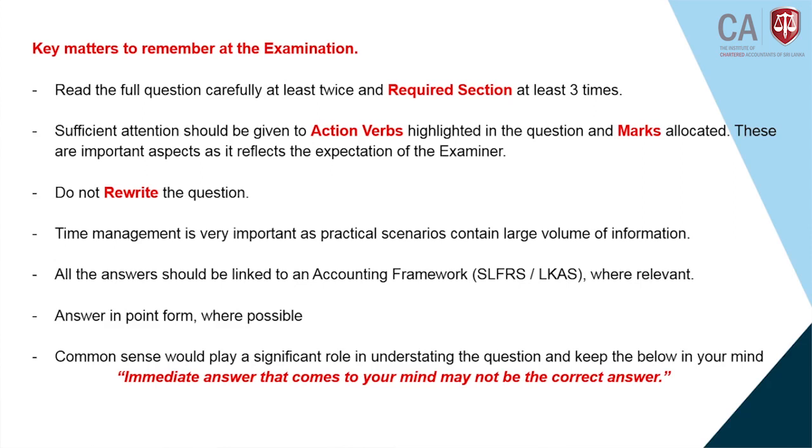Most of the students go wrong because sometimes the required section says evaluate 3 incidents or 3 scenarios, but the number of marks given is 6 marks. If you just write point form for all 3, you will get only 3 marks. This is not done intentionally but because of the pressure at the examination. It may happen. To avoid that, I am recommending you take the highlighter and highlight the action verb, which is already highlighted by the examiner, and again highlight the number of marks. Then automatically your mind picks up that this is 6 marks, you have to give attention to that, or you have to write adequate quantity in the answer.